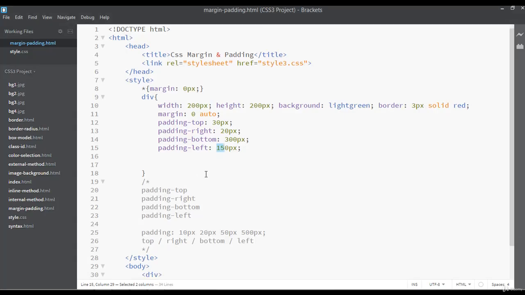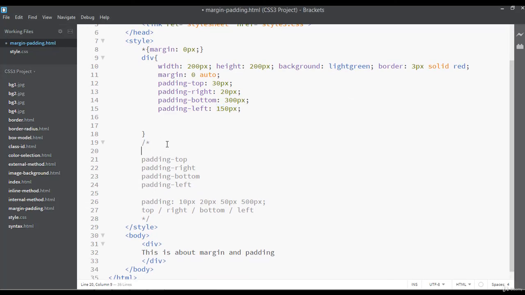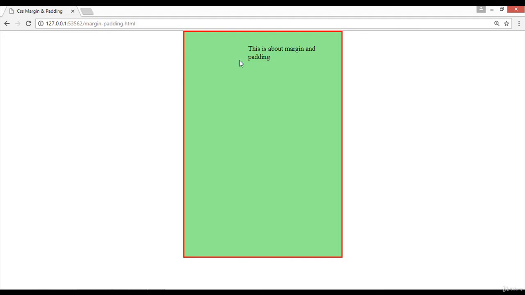So what's the difference between padding and margin? I'm writing here inside the comment. Margin will affect the outside of the element, and padding will affect the inside of the element. So that's the big difference between margin and padding.